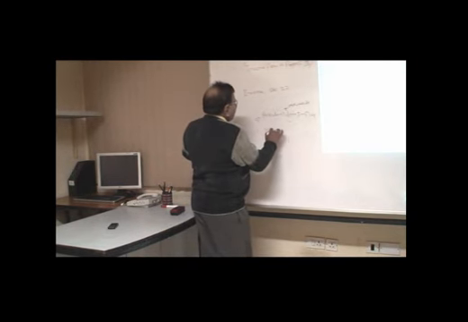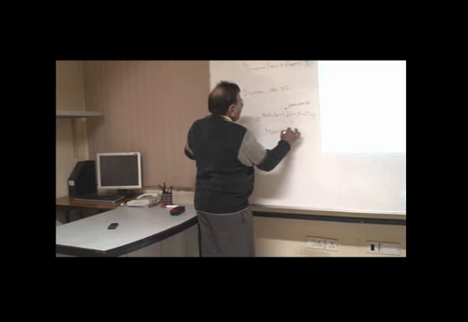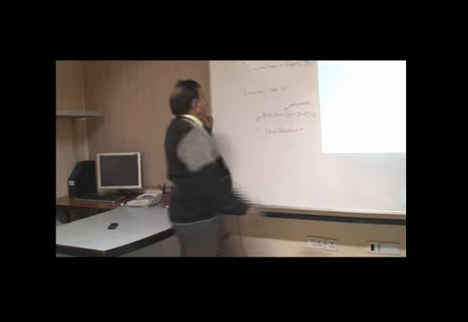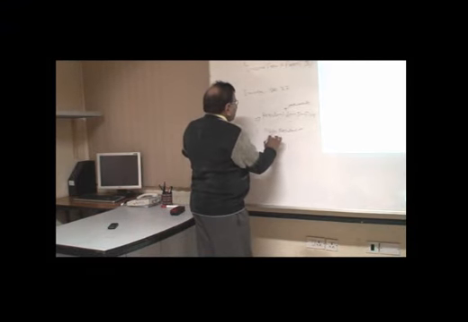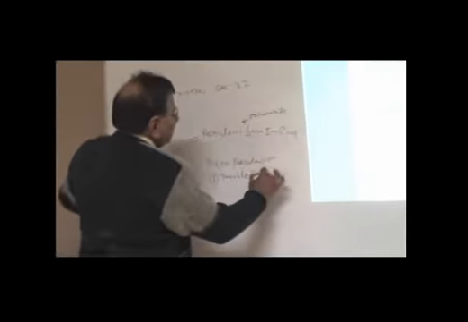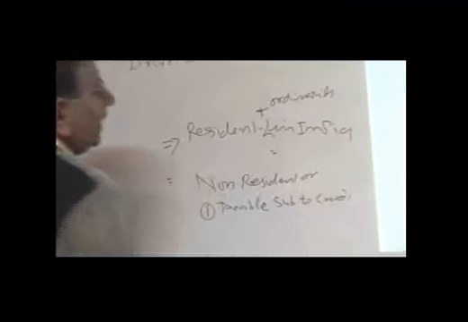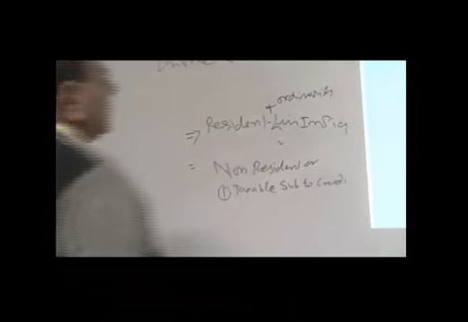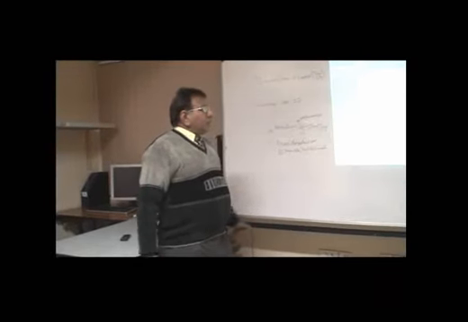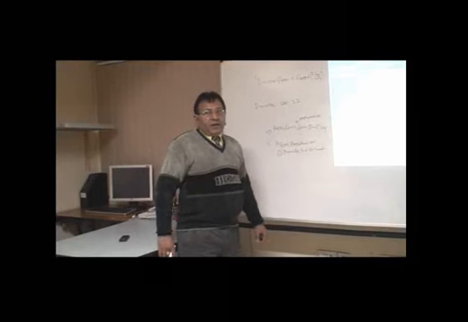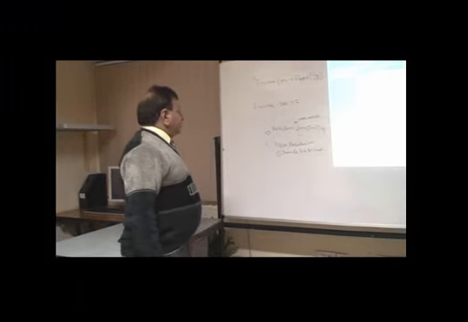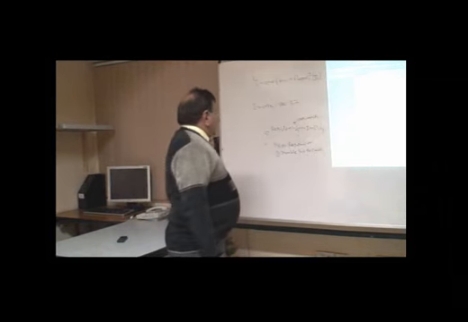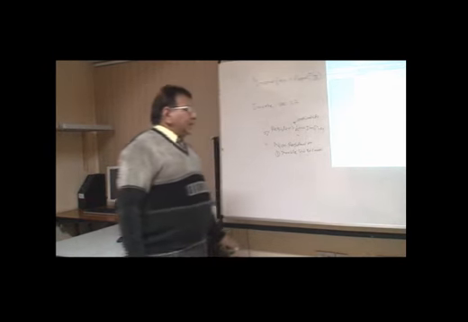If he is a non-resident or resident but not ordinary resident in India, then the income shall be taxable subject to the condition that such income is received by him in India. So these are the provisions in respect of foreign based house property, how that would be treated in the hands of the resident and the non-resident or resident but not ordinary resident in India.